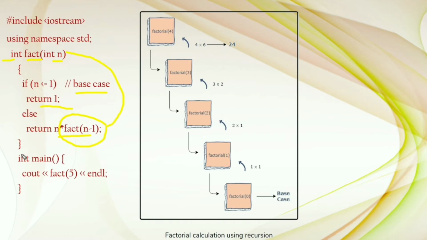If n is not less than or equal to 1, it repeats this function. In the main we are calling fact 5. The function works like this: fact 5 is 5 into fact of 5 minus 1, that is 4, and fact 4 is 4 into fact of 3, fact 3 is 3 into fact 2, fact 2 is 2 into fact 1, and fact 1 is 1 into fact 0. This is the base case. Like this it executes continuously.